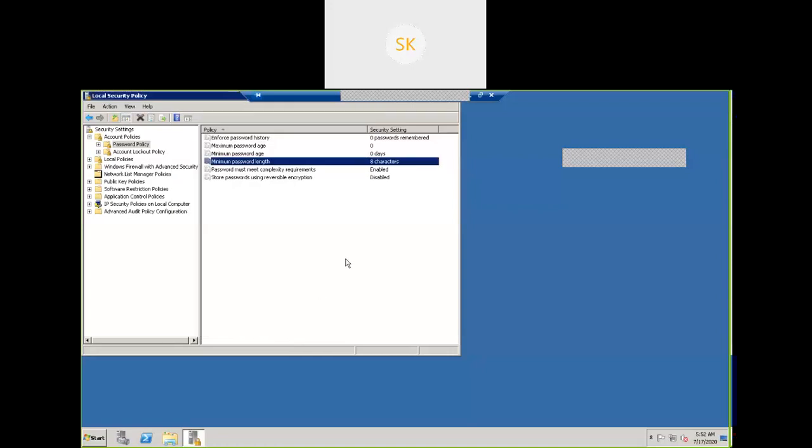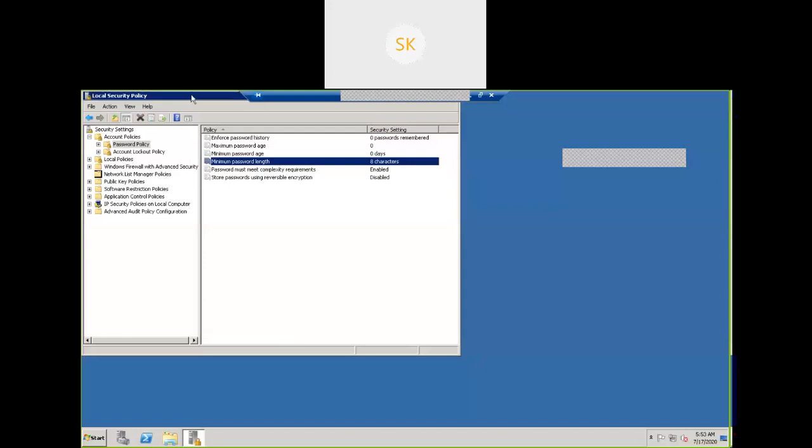Have you set 8 characters? Okay. Earlier, with 0, I could create a user. I'm going to create user 1 and user 2 without a password, which the previous setting allowed. Now I have selected 8 characters as the minimum length, and I'm trying to create a user. See what will happen.